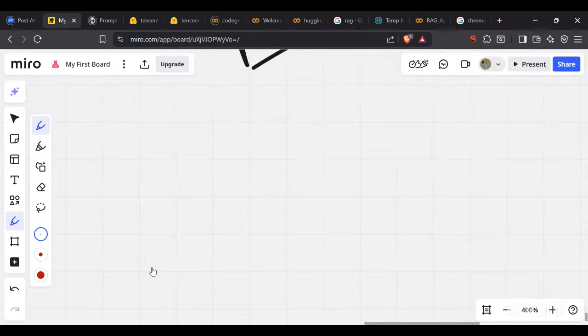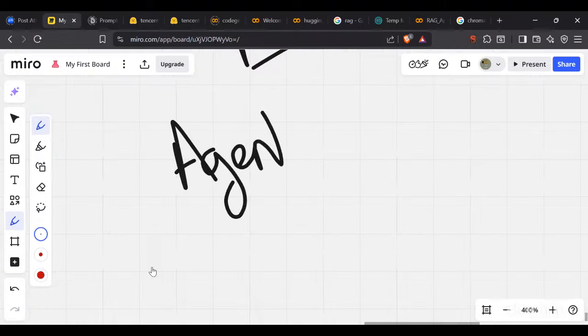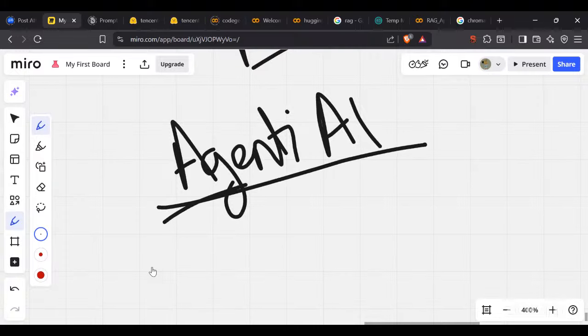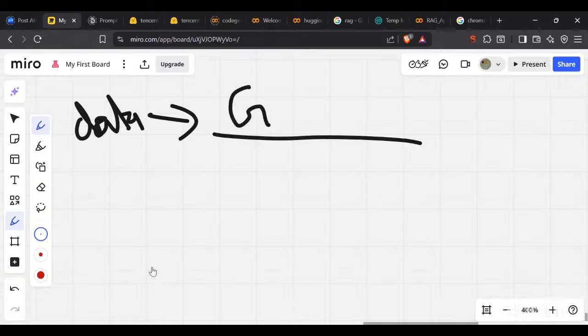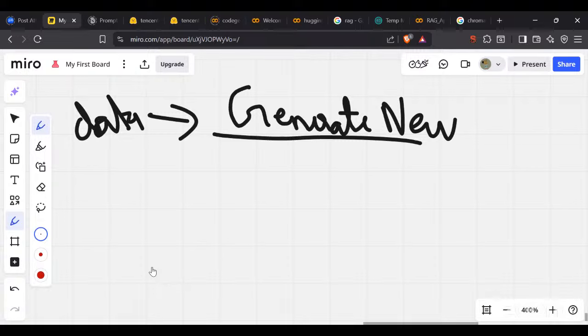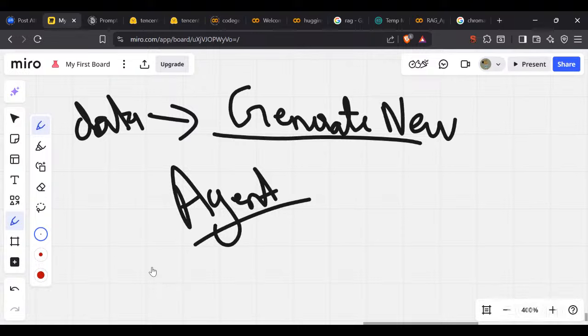Now you must have heard about something called agentic AI also. अब ये agentic AI क्या था? You must have heard about agentic AI, MCP server, agentic AI. These kinds of things are now very popular, a boom right now. Why? What is agentic AI? See, so far, whatever we saw in AI used to do what? It just used to take the data or prompt and generate something new, right? But agentic AI is going to do what? Agentic AI is going to behave like an agent and do the task also.